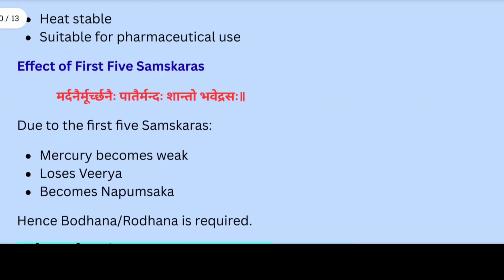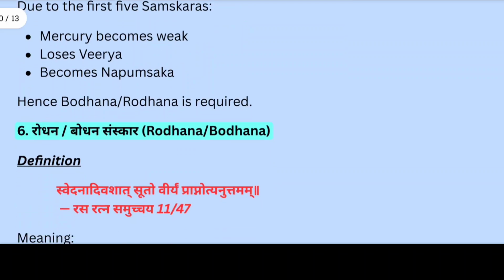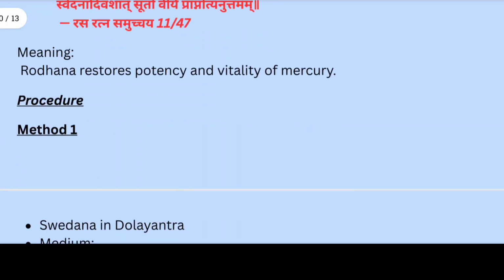Now we see here the effect of the first 5 samskaras. Mardanam Murchanam Patanehi Mandha Shanto Bhavet Rasa. Due to the first 5 samskaras, mercury becomes weak, loses virya, becomes napunsak. Hence Rodhan or Bodhan Samskara is required here. In the 6th samskara, that is Rodhan Samskara, Swedana divashat suto viryam prapnoti anuttamam, meaning Rodhan restores the potency and vitality of mercury.